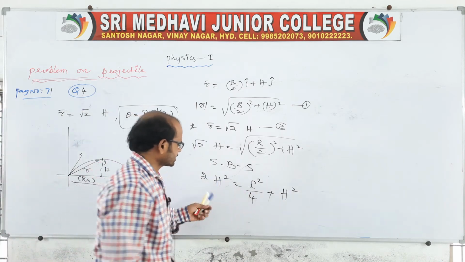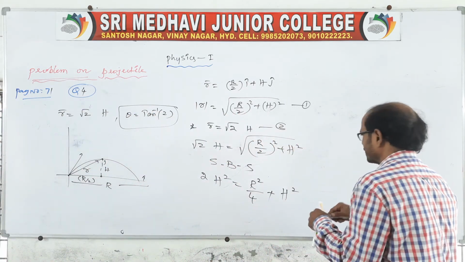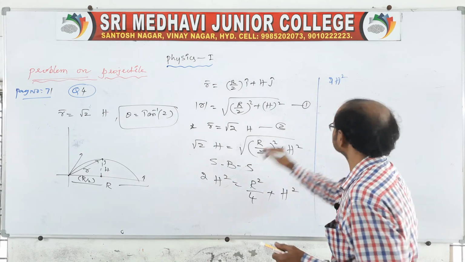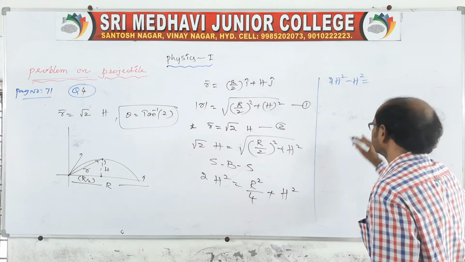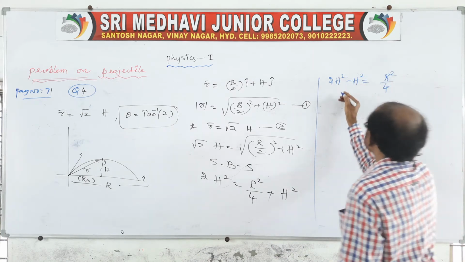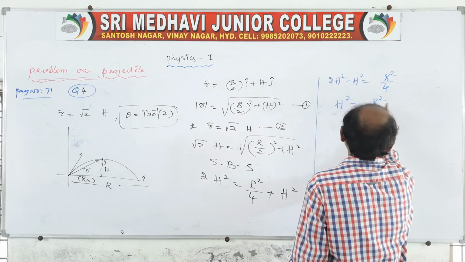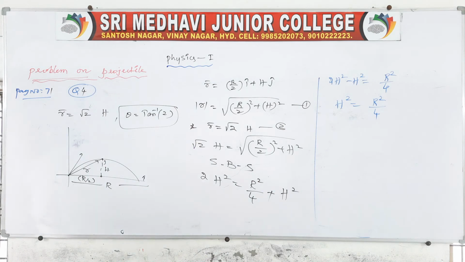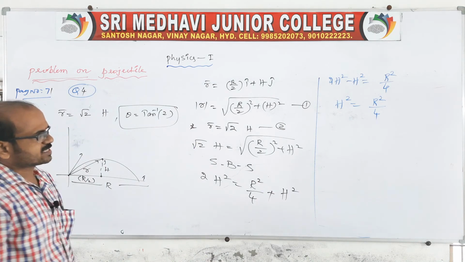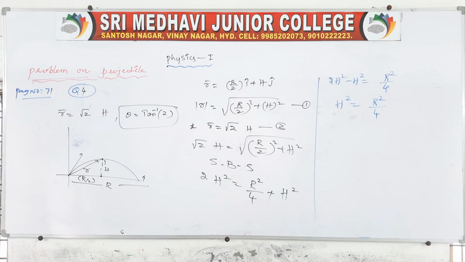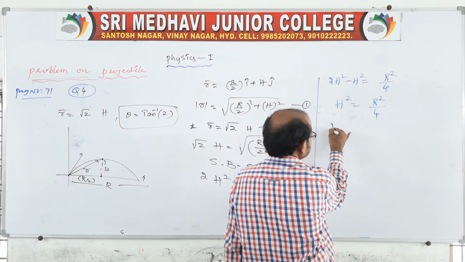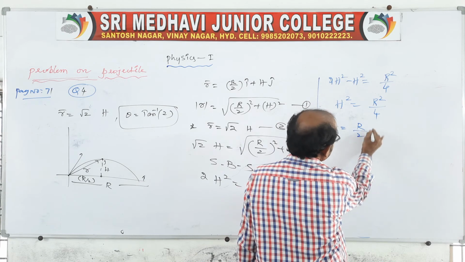Taking h square to this side, 2h square minus h square is equal to r square by 4. So h square is equal to r square by 4. Finished. We know h and we know r, so substitute the values and you will almost get the final result. Before that, take square roots on both sides, and we will get h equal to r by 2.